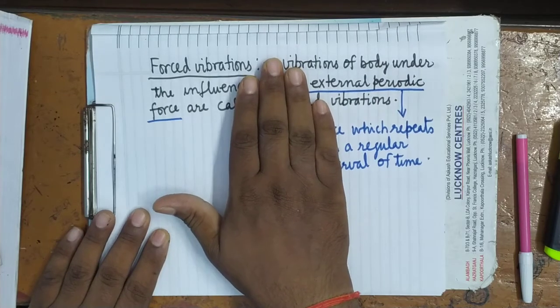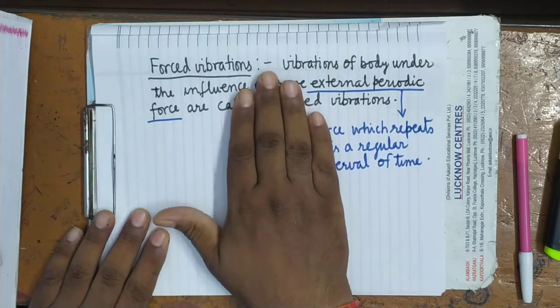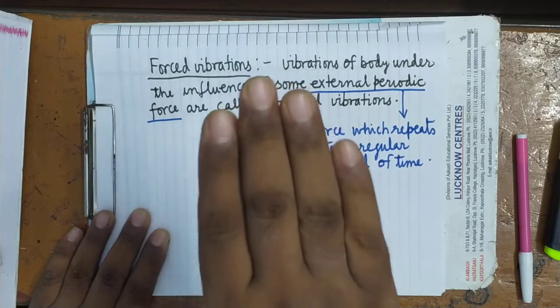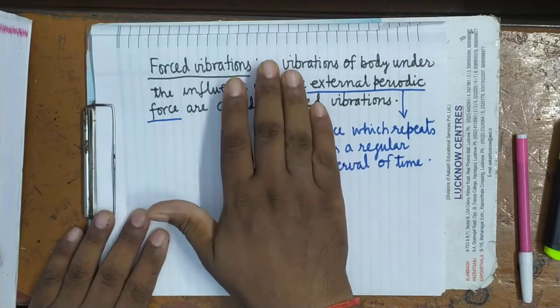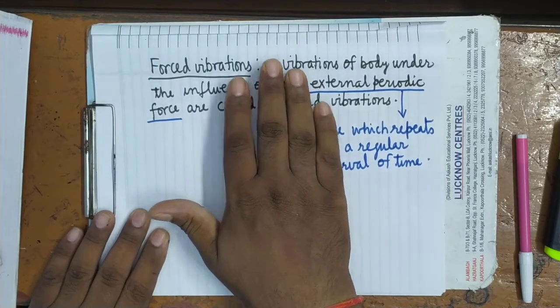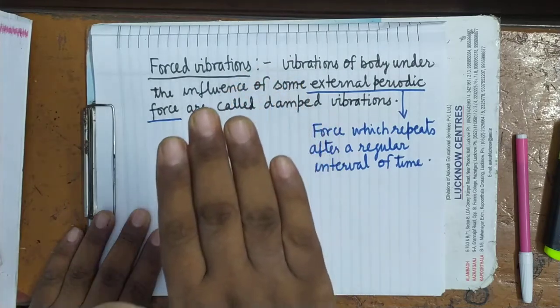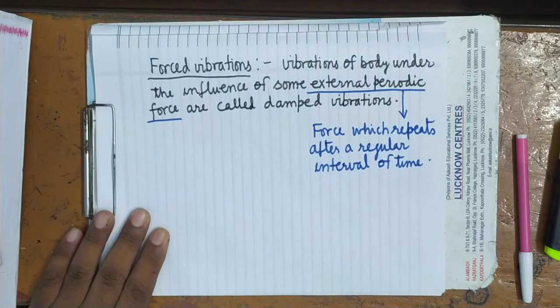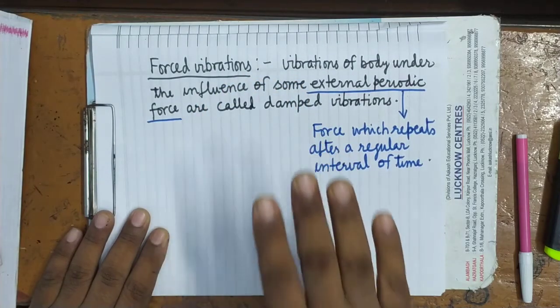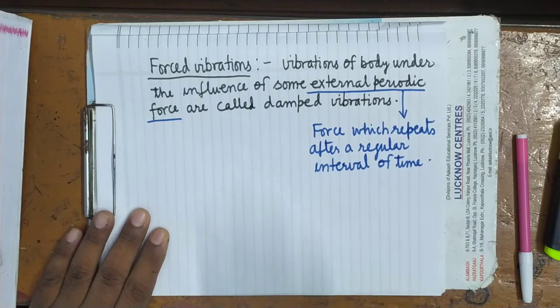Then they lift their legs simultaneously. Once again they will keep the leg. So when they are keeping the legs on the road, what will happen? At that moment, some force is being exerted by them on the road. That is also a periodic force, because it acts at a regular interval of time. Continuously it is not acting. It is acting at a regular interval of time.